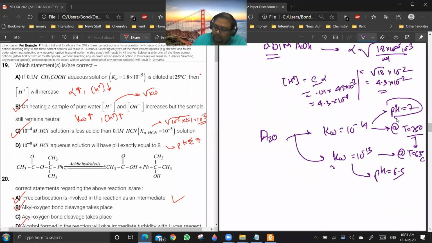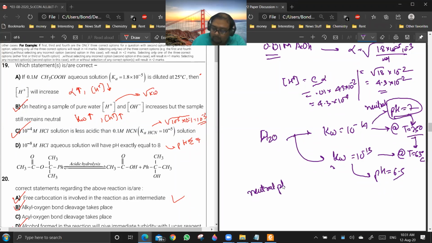You see, pH is 7 here at T0. The neutral pH is 7 at 25 degrees centigrade because the concentration of H plus and OH minus both will be 10 power minus 7. When you are heating it, you are shifting. Acidity and basicity are always defined by the neutral point.